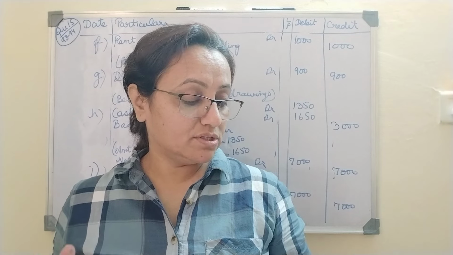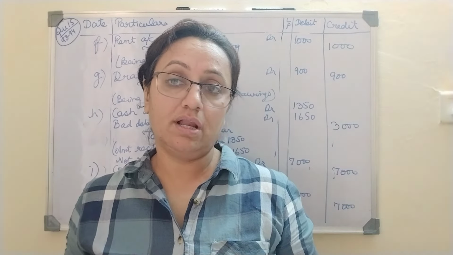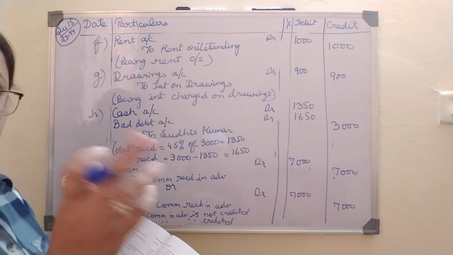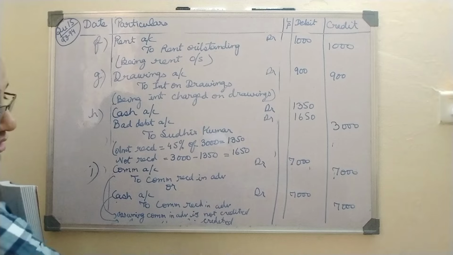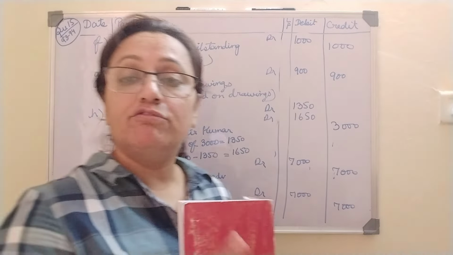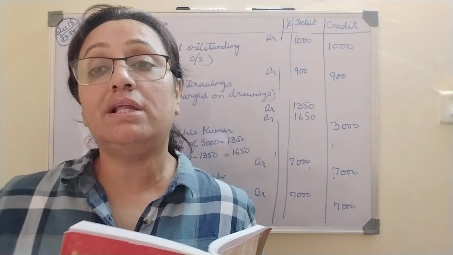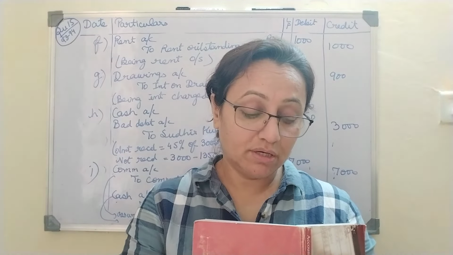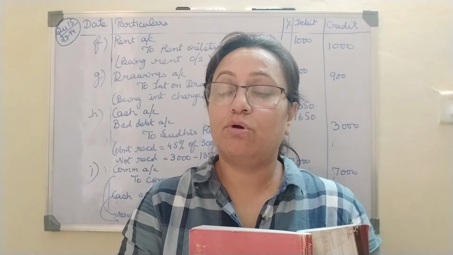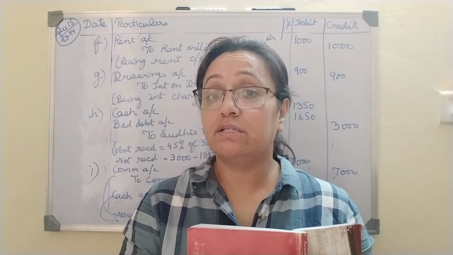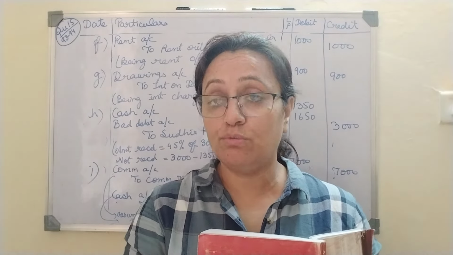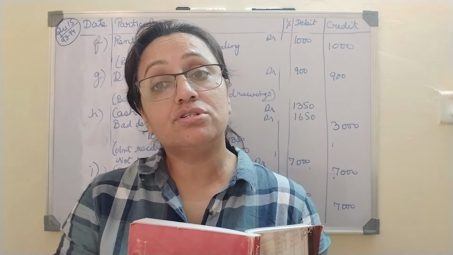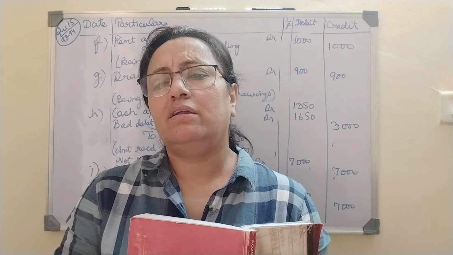After this, from 16th question, we have to post the journal entries to ledger account. Now these questions will have two steps. First, we have to make all these journal entries, and then we have to post all these journal entries to ledgers. How the ledger is maintained, what is a ledger, I will soon be coming up with one video to explain you about the process of ledger. But I expect now that my students should be proficient enough to handle the questions of journal entries. Journal entry question generally comes in exam, and they are easy.